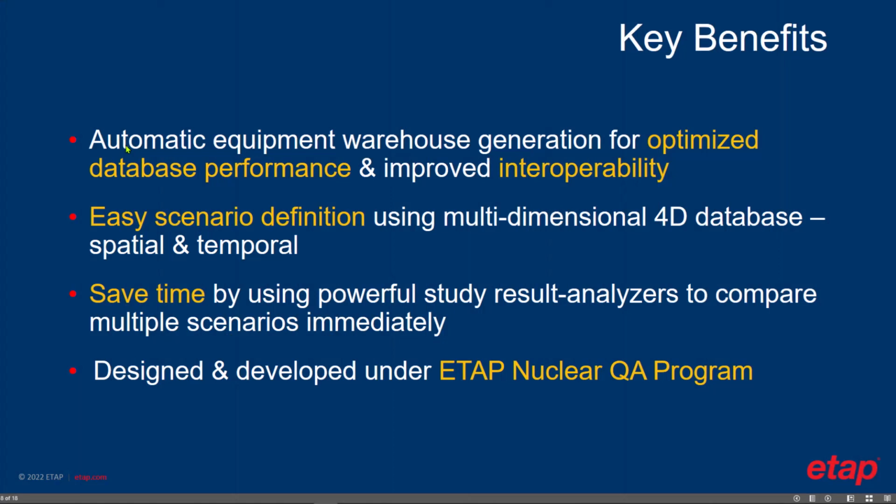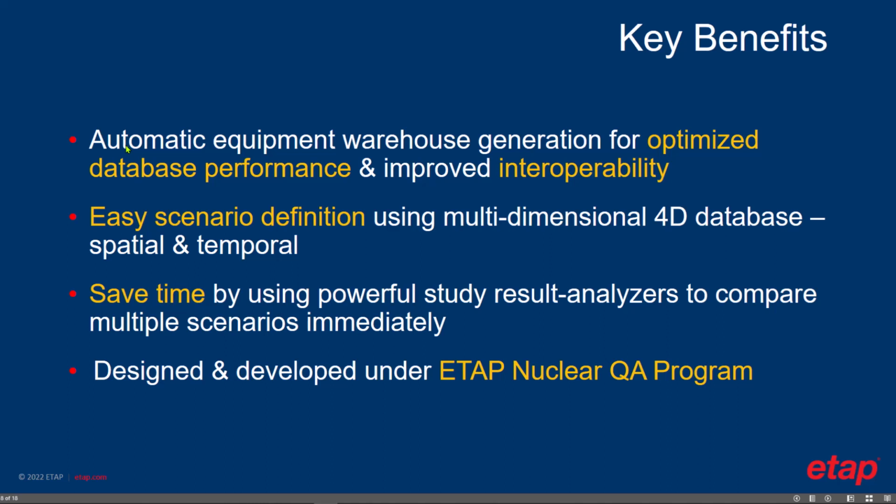Within our GIS database, there's an equipment warehouse generation for optimized database performance and improved interoperability. So it's not just the library files. You can create a warehouse that hosts asset information and helps as an asset management solution within your GIS database.